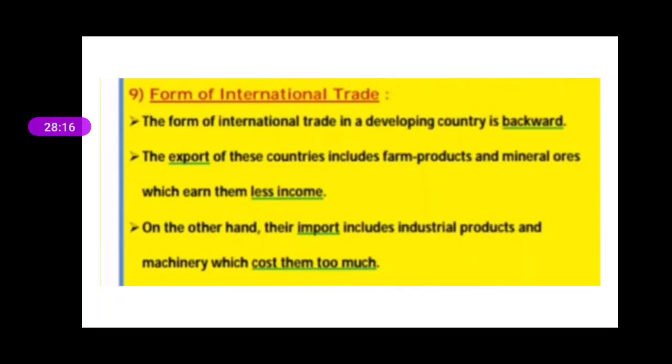As we are talking about export, in export we get less income. In import, we have to pay more, and because of that there is an increase in foreign debt. And this is very problematic for developing countries. Because of that, they face a lot of hindrance when it comes to economic development.